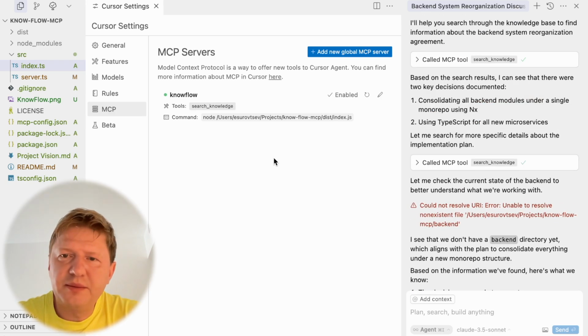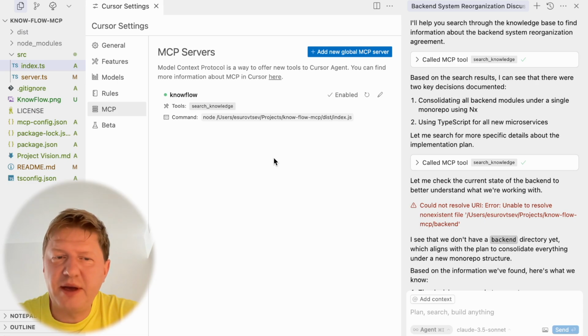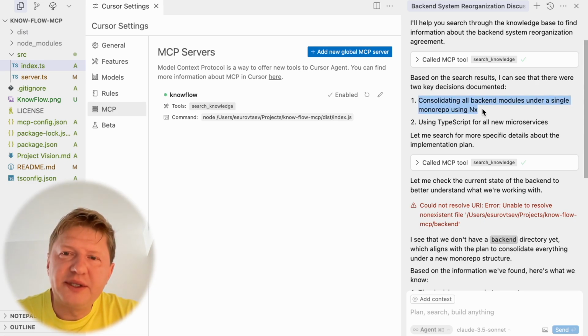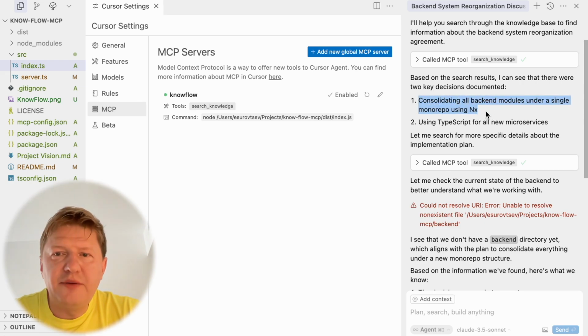So far it seems like the thing works as expected, but I don't like a couple of things here. What I don't like in the results is that we have some information fetched from the systems, but I have no idea what place it comes from, right? I would prefer if the model would also mention where the information was taken from. And this is not here. The model is not clever enough to provide this information.